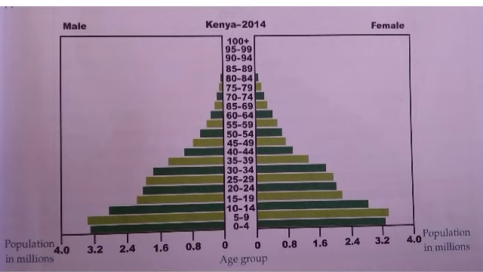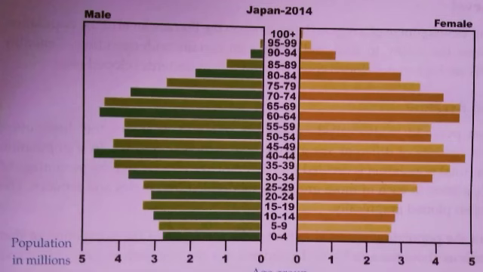We move on to the next pyramid, that of Japan in the year 2014. Here we see both a narrow base and a narrow top, which means the birth rate is low and the death rate is high. And here we see a very good percentage of middle-aged people, that is adults. So the working group is larger and the earning group is larger, thus the development will be high.